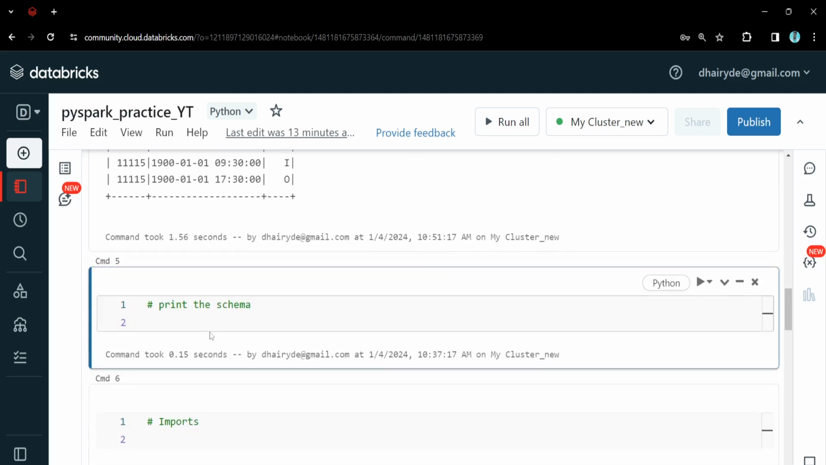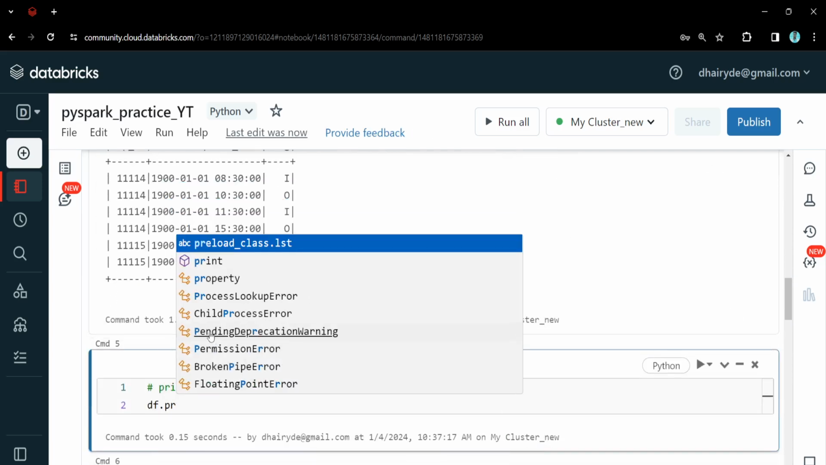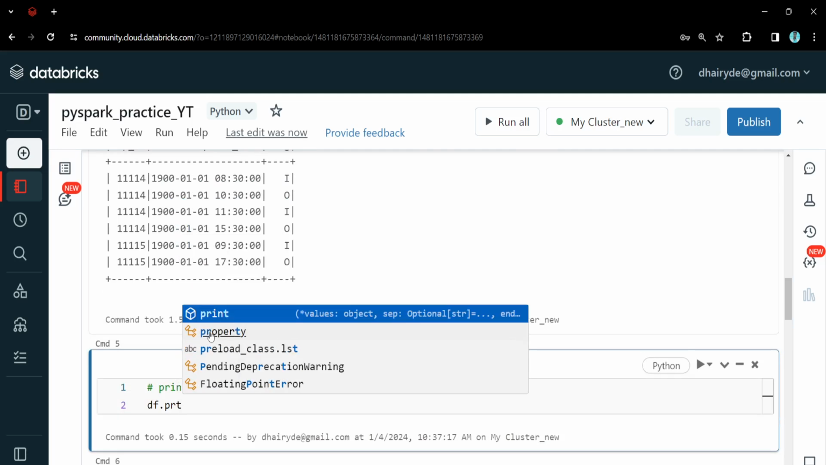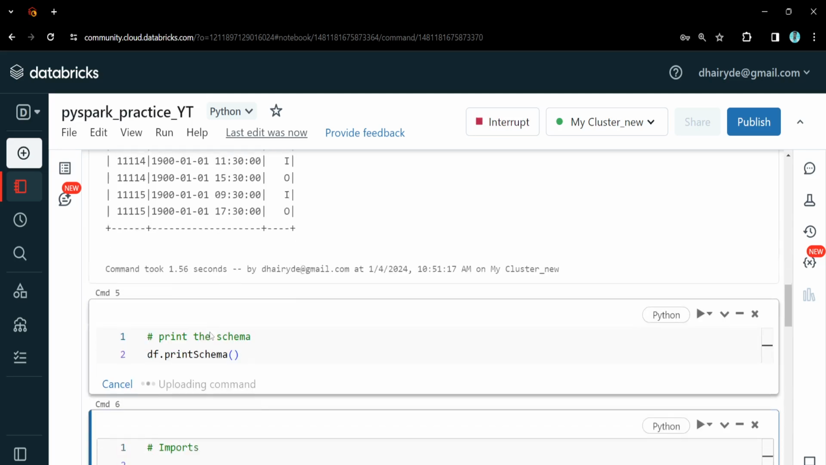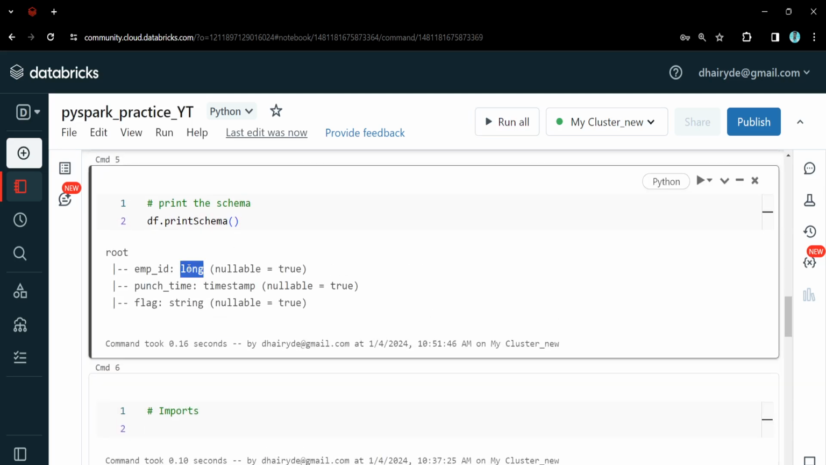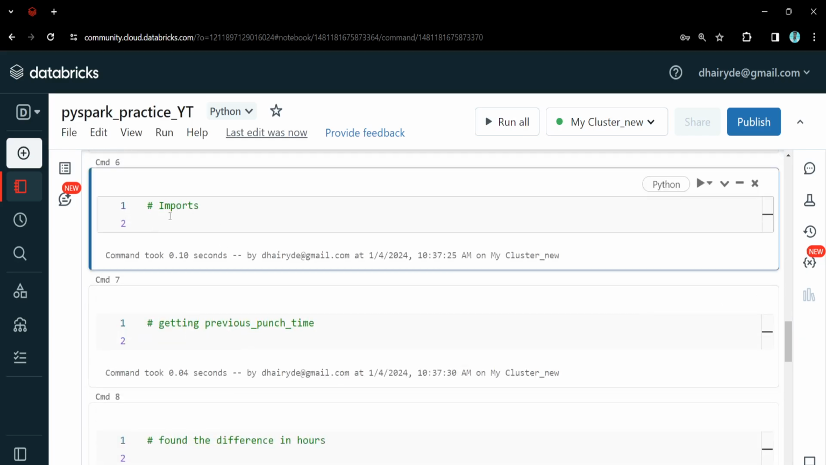So let's see the schema, right? df dot print schema. Okay, so we have long, timestamp, and string, right? So let's start. Let's import a few things. As we are applying the window function, we need to import window, and then we are using the sum. So we will import all those things.